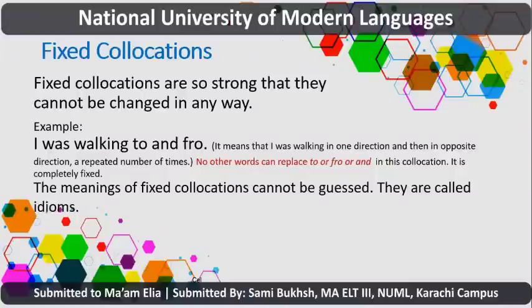Fro means that I was walking in one direction and then in the opposite direction a repeated number of times. But in this collocation, to and fro, no words can replace the other. For example, we cannot change the word to, we cannot change the word and, we cannot change the word fro. To and fro will always be used together. Therefore, we call them fixed collocations.